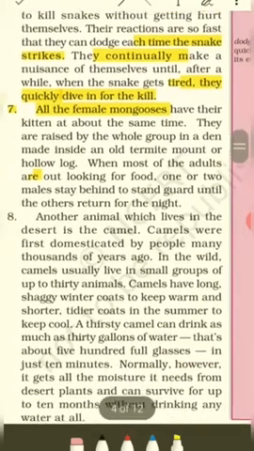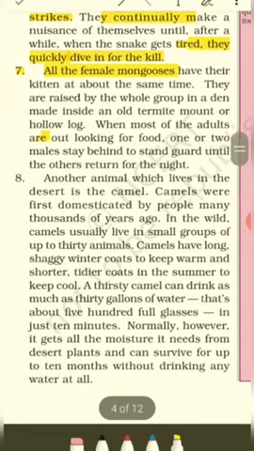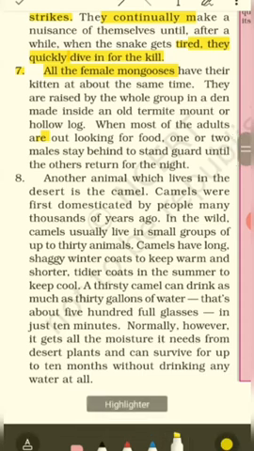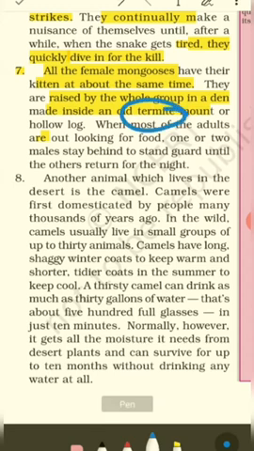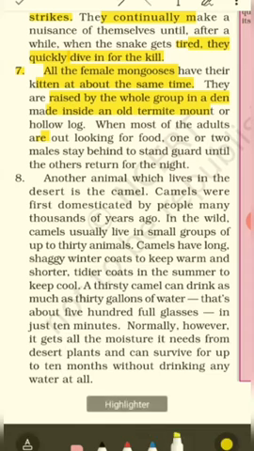Alright, so now let's read something about the female mongooses. All the female mongooses have their kittens at about the same time. They are raised by the whole group in a den made inside an old termite mound. So they live inside a termite mound. They make the termite mound their own den, and then they live in those groups. And in that termite mound itself, they raise their young ones. The young ones grow there. It could be a termite mound or a hollow log.